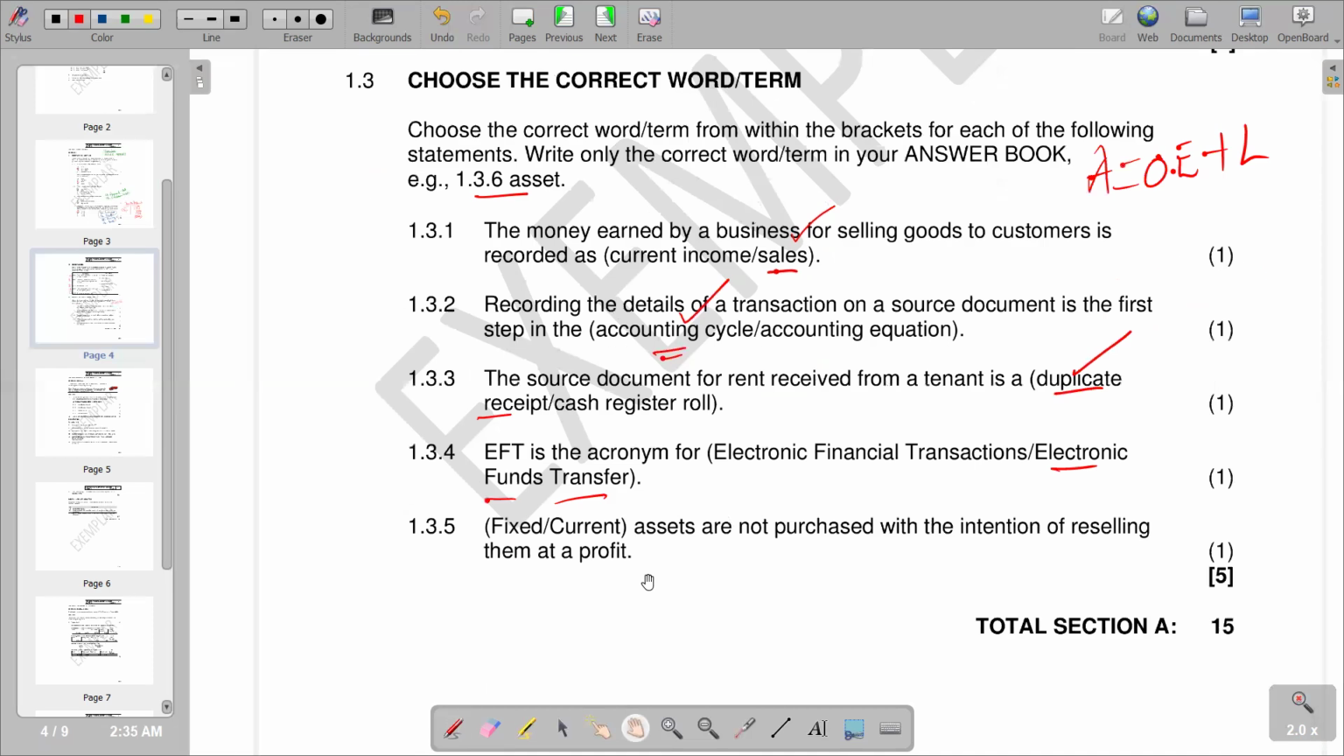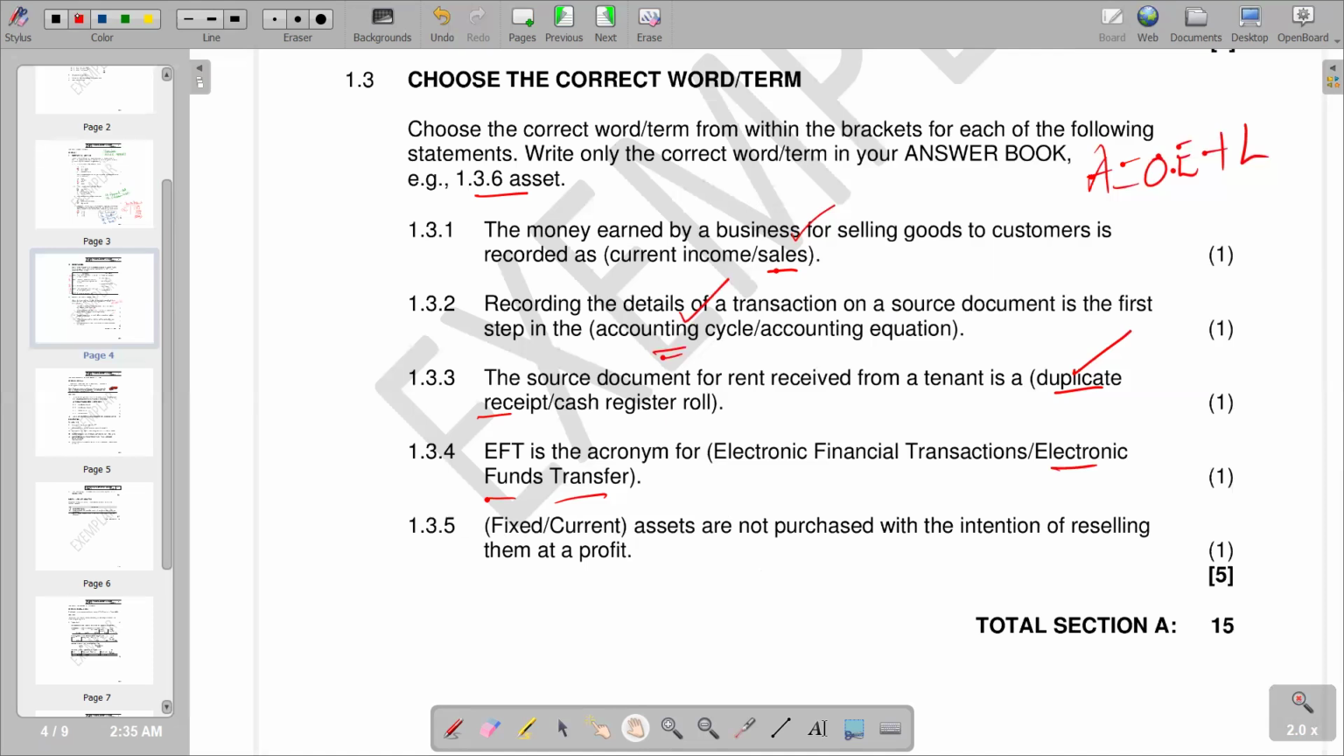Then we go to the last part of the question. Fixed assets are not purchased with the intention of reselling them at a profit. So remember, when we purchase fixed assets, we expect that fixed asset to stay for a longer period of time in our business, which is more than a year. And current assets are going to be expected to stay for a shorter period of time. And obviously, they are bought with an intention of being resold. That is in the form of our inventory or stock. So we have current. That is the correct response that we have there.